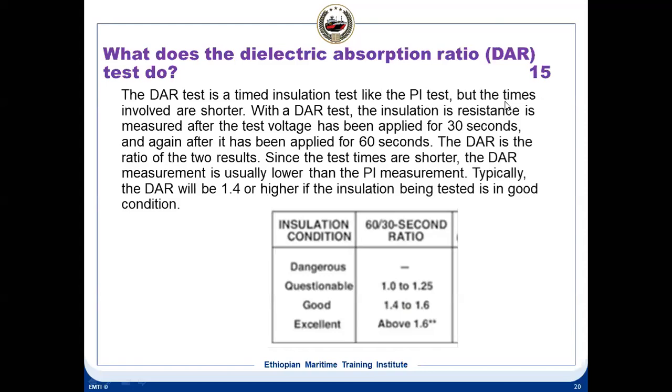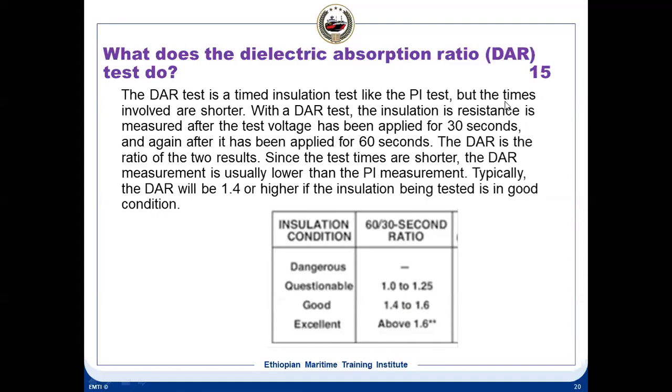Then one more additional test is called the hipot test, that is the high potential test. That is only for high potential, to check the cable. When you apply high potential, that is called the hipot test. It is slightly different from the insulation test, but the concept is the same.